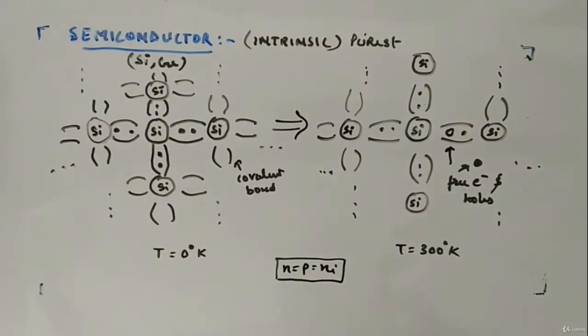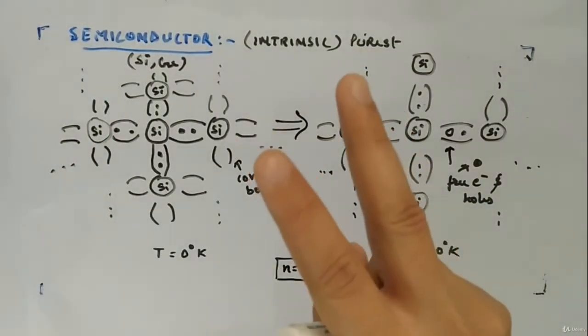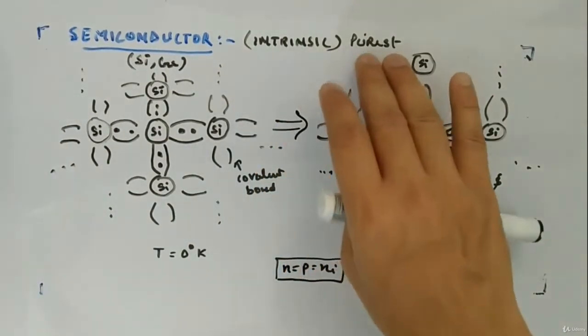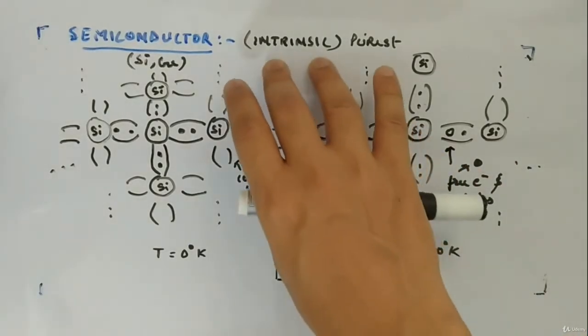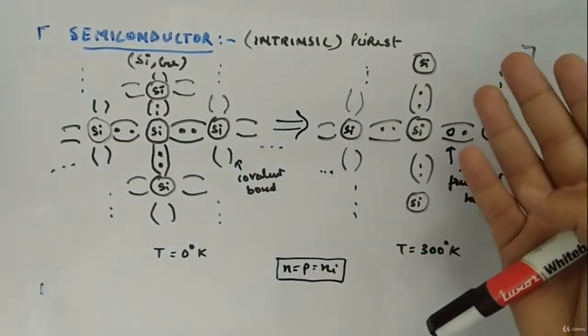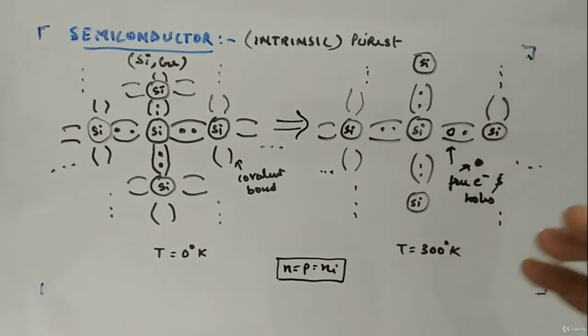Okay, so let's look at semiconductors. There are two types of semiconductors. First is intrinsic, which is the purest one. There are no impurities inside the intrinsic semiconductor, and there is one called extrinsic, which will have the impurity. Okay, we will see both of them.